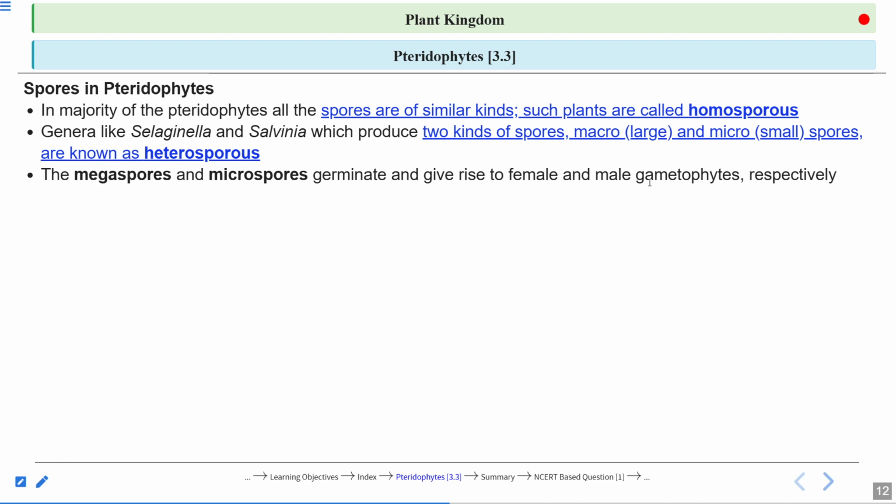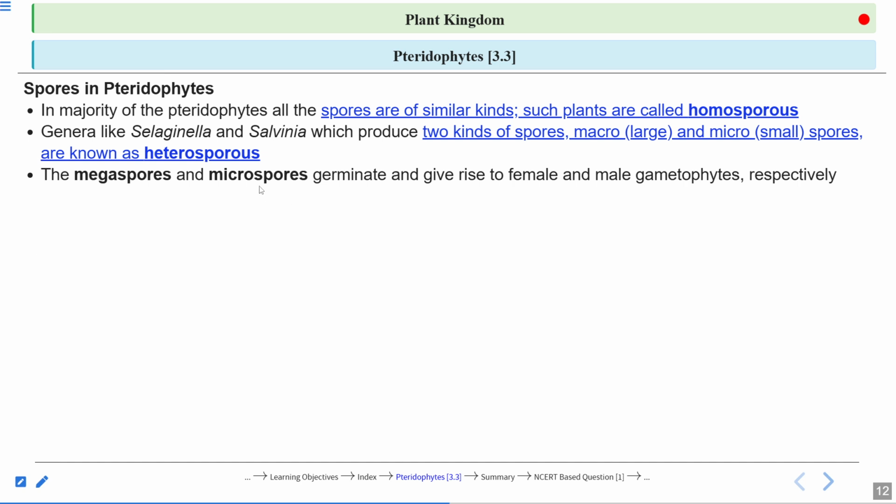They germinate to give rise to the female and male gametophyte respectively. In the fern, the spores give rise to the prothallus, and the prothallus bears both male and female reproductive organs, antheridia and archegonia. But in heterosporous Selaginella and Salvinia, there are megaspores. When the megaspore is released, it germinates and forms a prothallus, but it gives rise only to the female reproductive organ, archegonium. On its prothallus, only archegonium will be there, right?